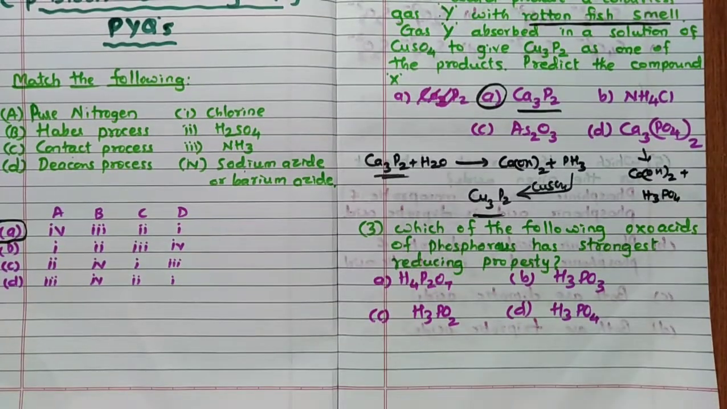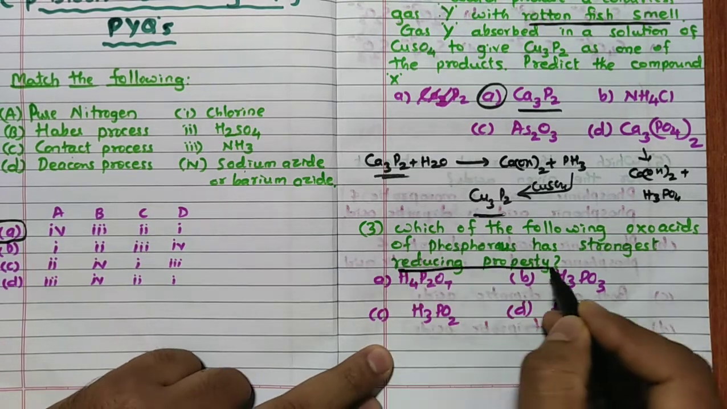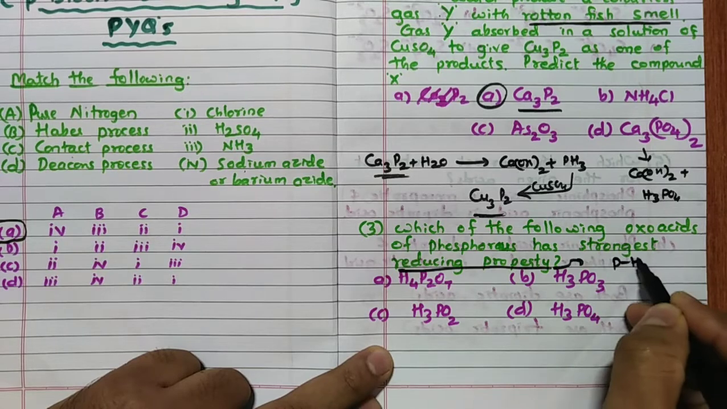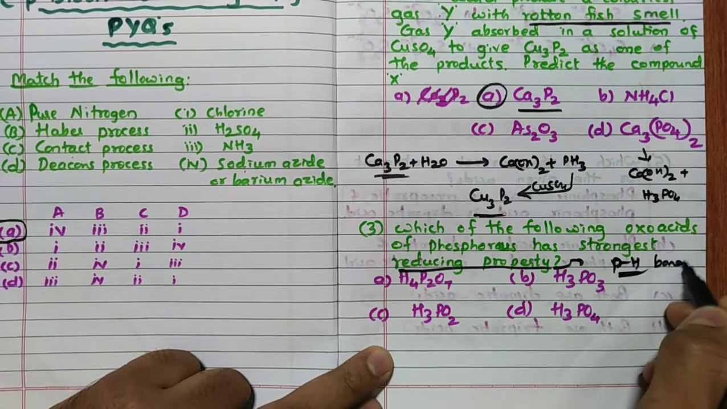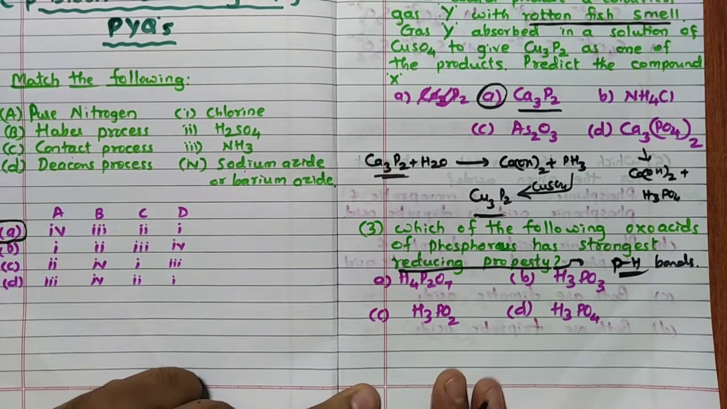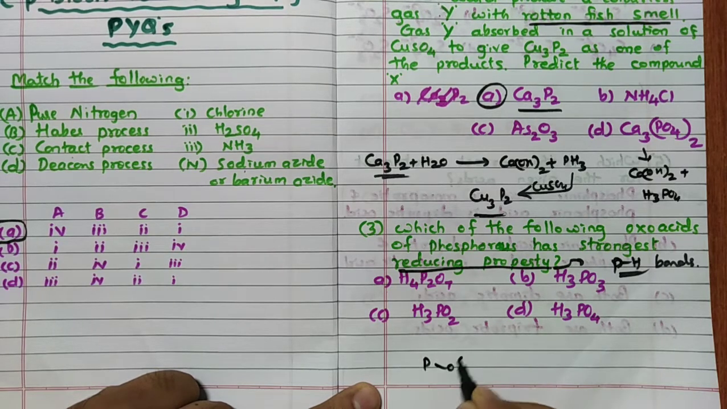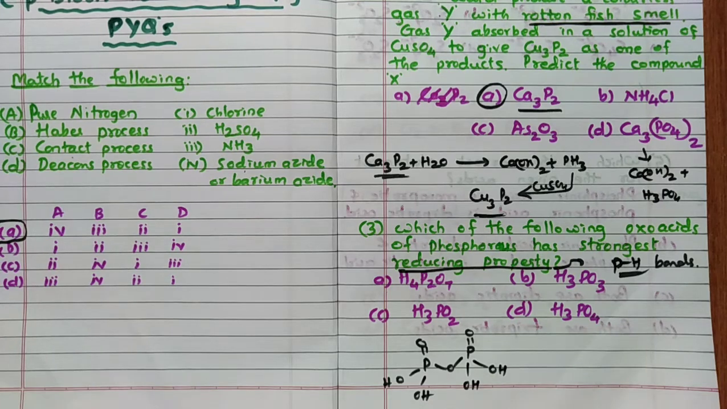Now, which of the following oxoacids of phosphorus has the strongest reducing property? Remember, the reducing property is attributed to P-H bonds. Now if you see the structure, immediately you can tell the answer. H4P2O7 has the structure like this: P-O-P, double bond O, and OH here, OH here, OH here, OH here. So here there is no P-H bond, hence it is not reducing in nature.